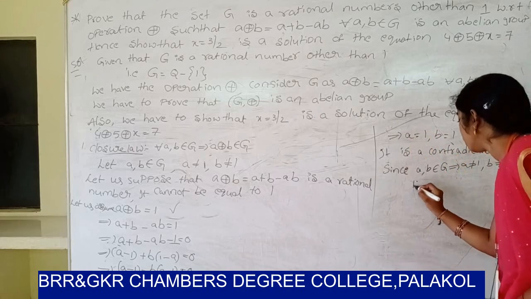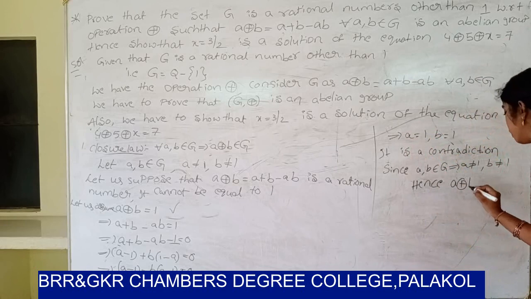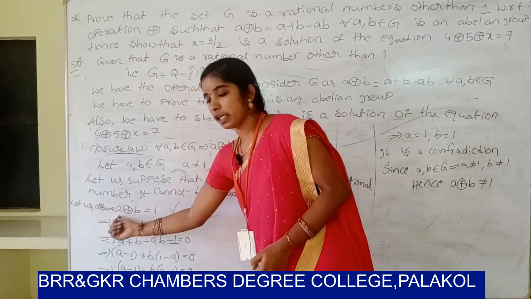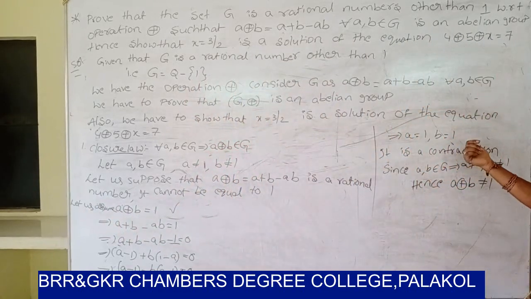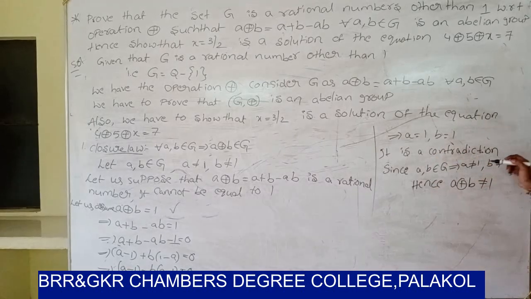So therefore, hence a ⊕ b not equal to 1. Let us assume a ⊕ b equal to 1; it is a contradiction, since a, b belongs to z, and z is a rational number which cannot be equal to 1. Hence a ⊕ b not equal to 1.